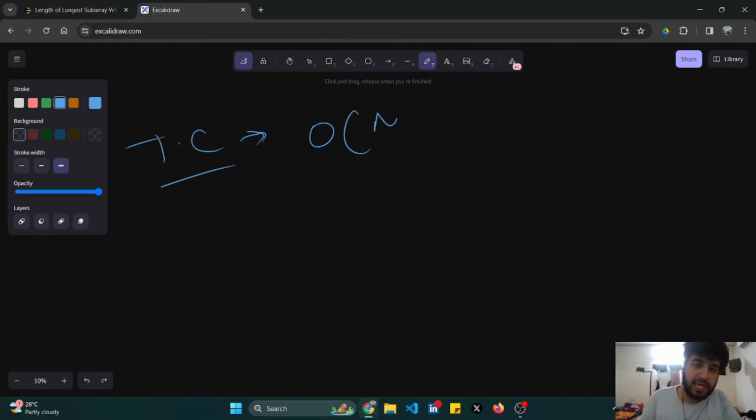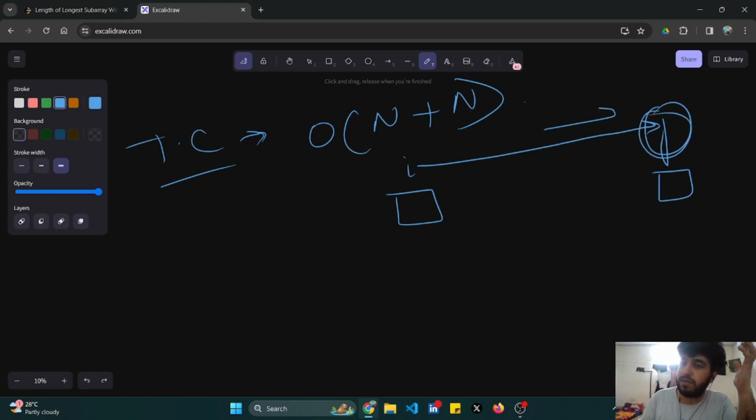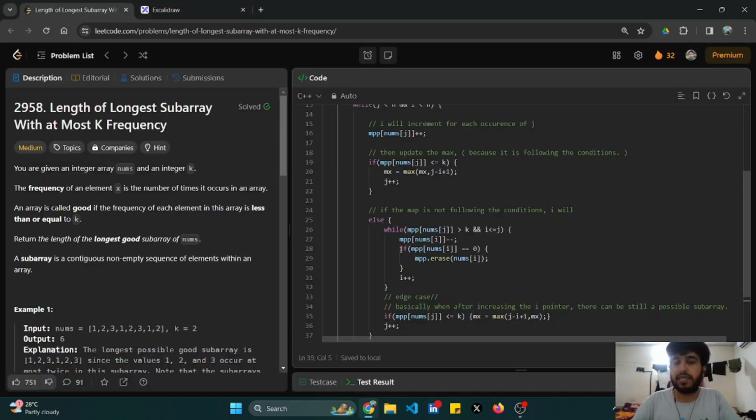If I just try to see the time complexity of this, basically I'm iterating once using the j pointer. And suppose I iterate fully with my i pointer also, so it will become O of n plus n. Suppose my j is stopping here at the last position, and my i is at the starting position. So I will have to come up to here, because if the condition is not yet fulfilled, it has to travel again. So it becomes O of n plus n. And what is my space complexity? My space complexity is O of n, because I am using an unordered map to store the frequencies.